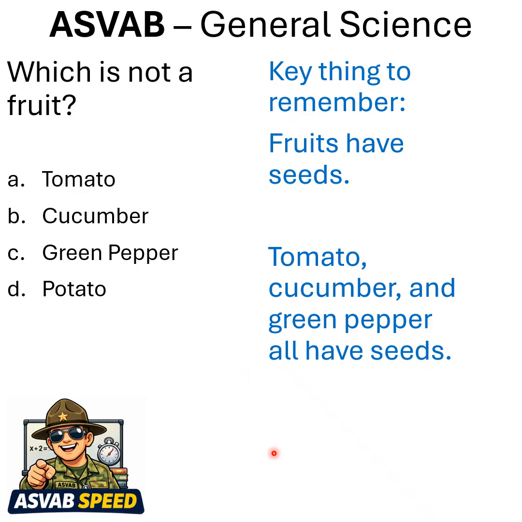Tomato, cucumber, and green pepper all have seeds. However, potato is a tuber. So your answer is D, potato.